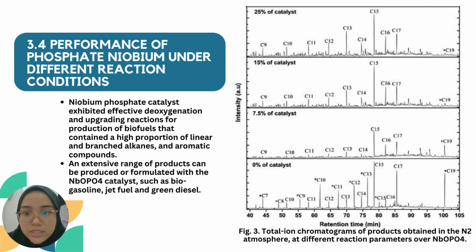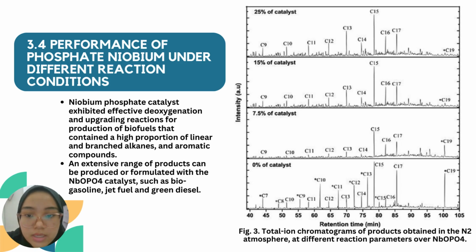The last part of the discussion is the performance of niobium phosphate under different reaction conditions. As we can see here, we have a figure showing a total ion chromatogram of product obtained in the nitrogen atmosphere at different reaction parameters over niobium phosphate. Starting from the bottom, we have 0 catalyst, 7.5% catalyst, 15% catalyst, and 25% catalyst. The intensity is increasing with the amount of catalyst.